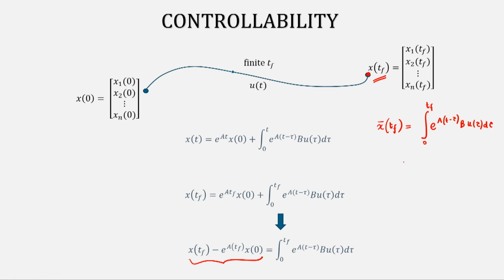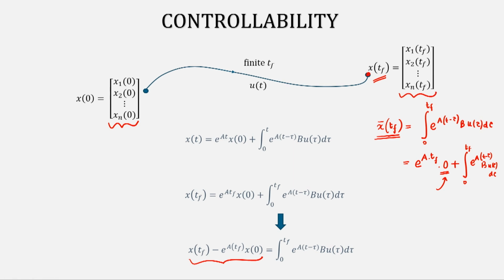Now notice, this equation is nothing but e to the power of a Tf into 0 plus integration from 0 to Tf e to the power of a (t minus tau) b u(tau) d tau, right. And notice, what does this mean? From this equation, what can you say? Now my initial condition is 0 and my final condition is x bar. See, the problem was that I have to go from this non-zero initial condition to this final condition, right.